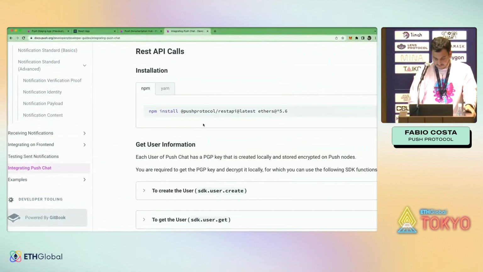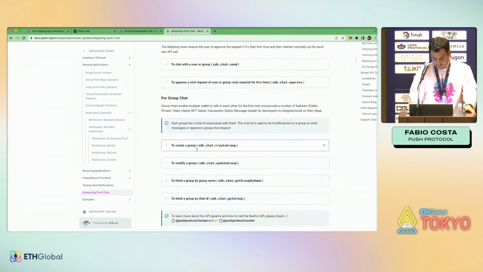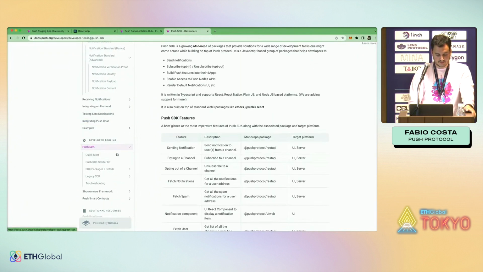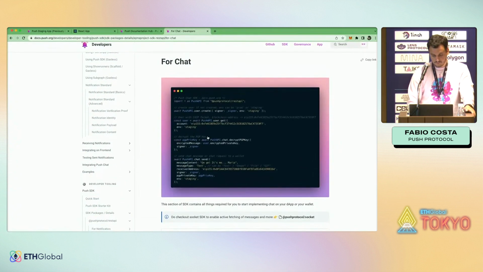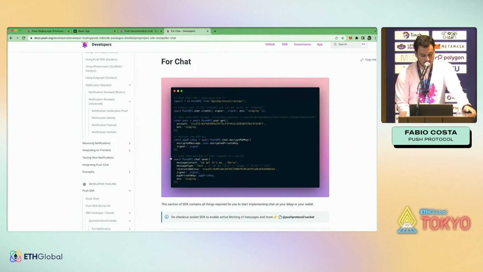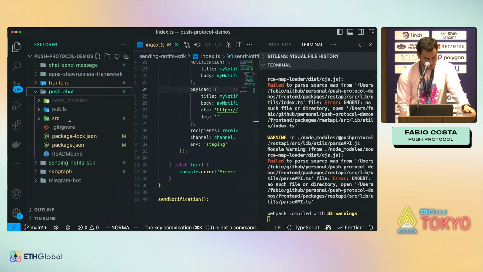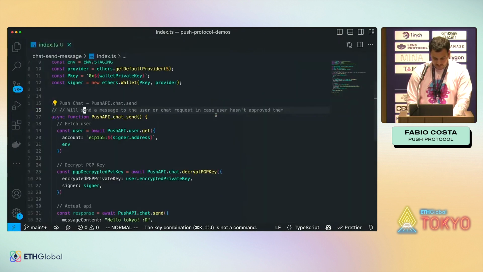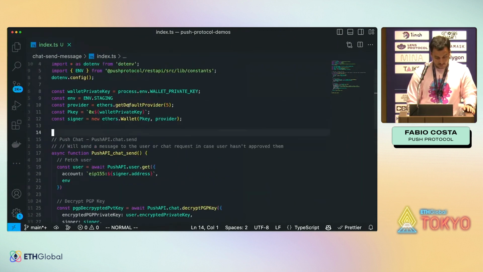Integrating push chat. So here we have some explanation about the chat SDK, but most of the explanation should be here on push SDK, SDK packages, REST API chat. Here's the documentation for chat where we explain how to send chat messages. And this code here, I copy and paste, and I paste it here. So if I go to push chat source, chat send message, this is how I send a message using the SDK. And we're gonna change this a lot, but for now that's it.